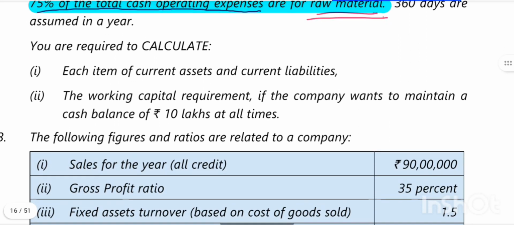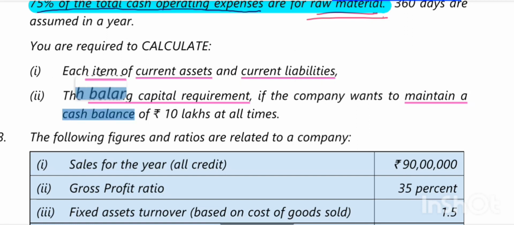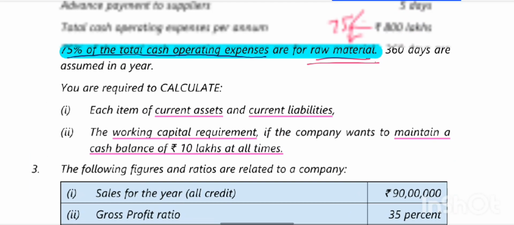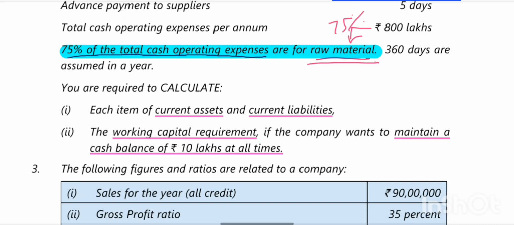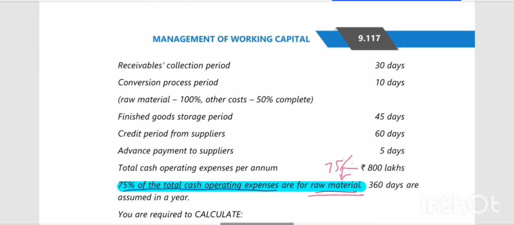You are required to calculate each item of current assets and current liabilities, and second, to calculate the working capital requirement if the company wants to maintain a cash balance of 10 lakh at all times.